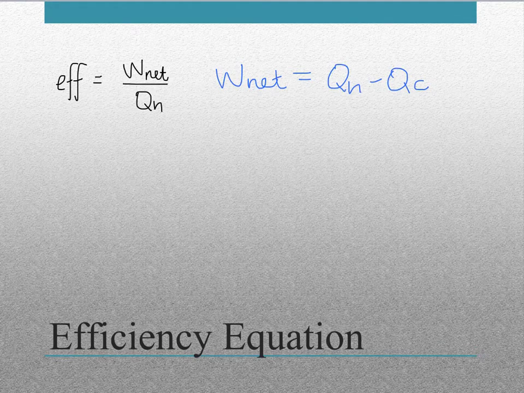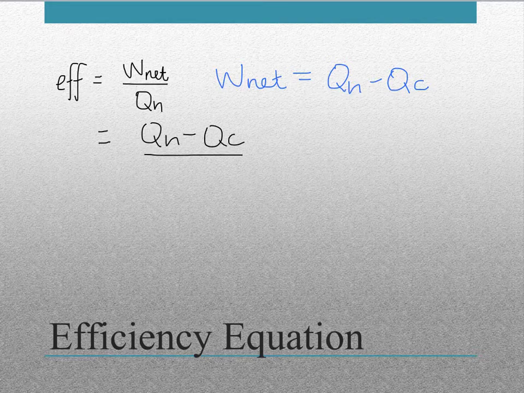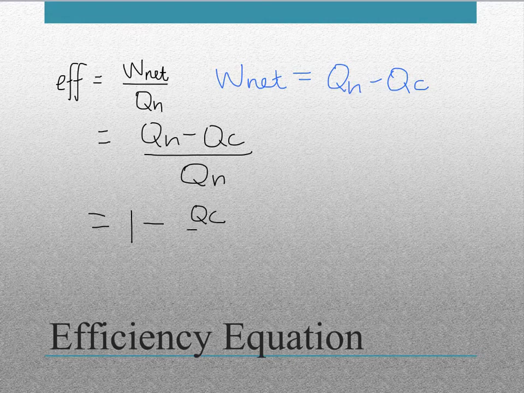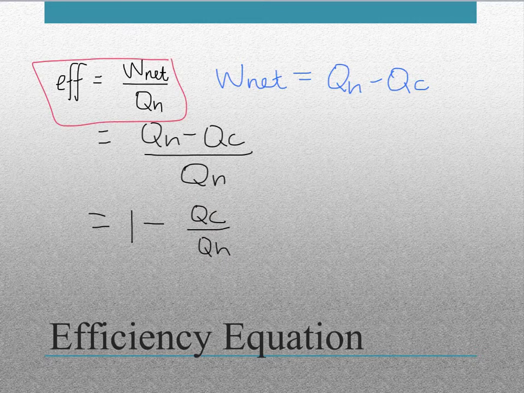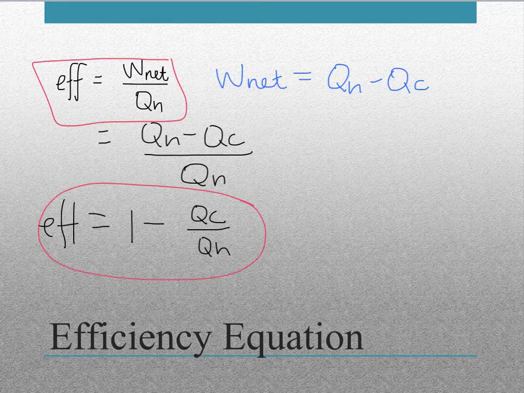So we can actually rewrite our equation now as QH minus QC divided by QH, which will simplify into 1 minus QC divided by QH, or 1 minus the energy lost to the environment divided by the total energy in the system. So these are two different ways that we can calculate the efficiency of a heat engine.